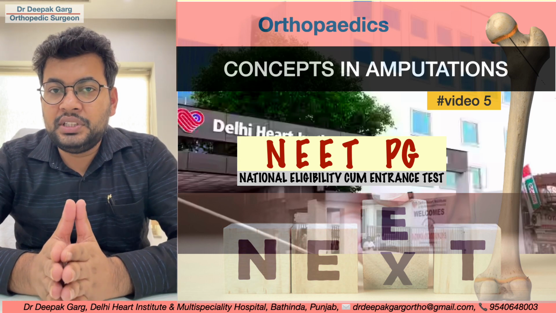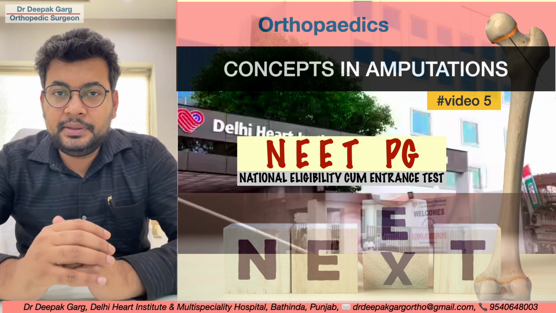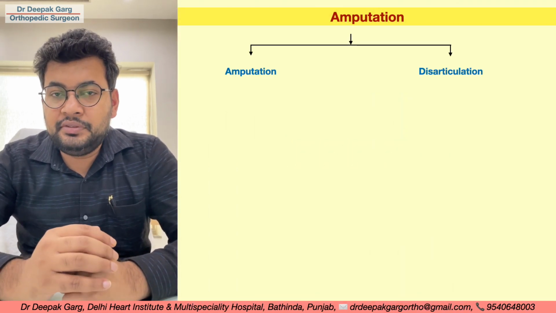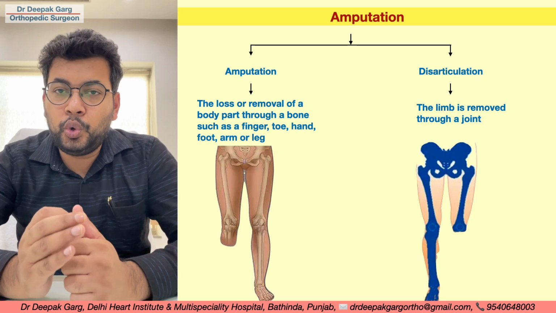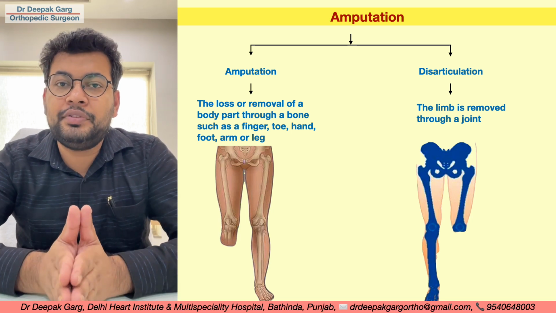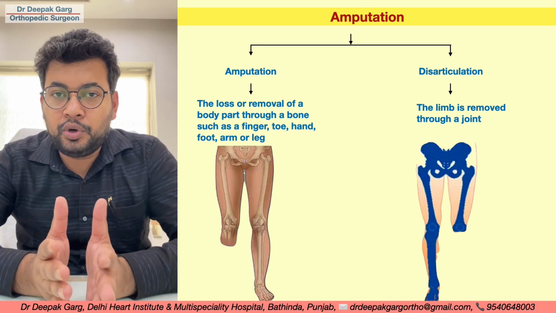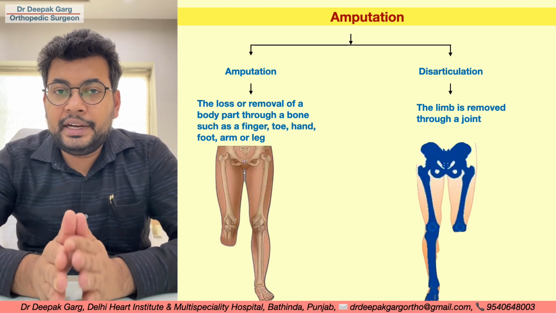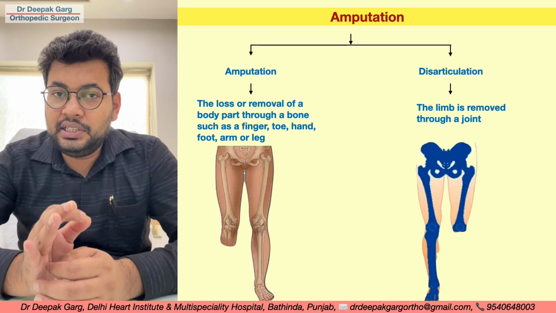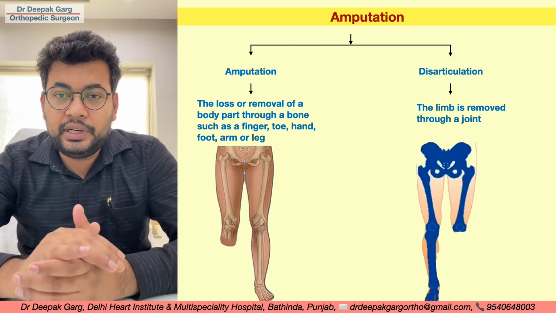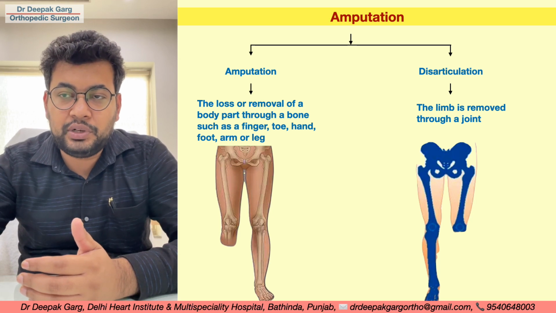Today we are going to discuss the concepts of amputation. What is amputation? Amputation is loss or removal of a part of a body. For example, toe amputation, below elbow, below knee or above knee amputations. Similarly, disarticulation is removal of a part of a body through the joint. For example, knee disarticulation, hip disarticulation or elbow disarticulation.